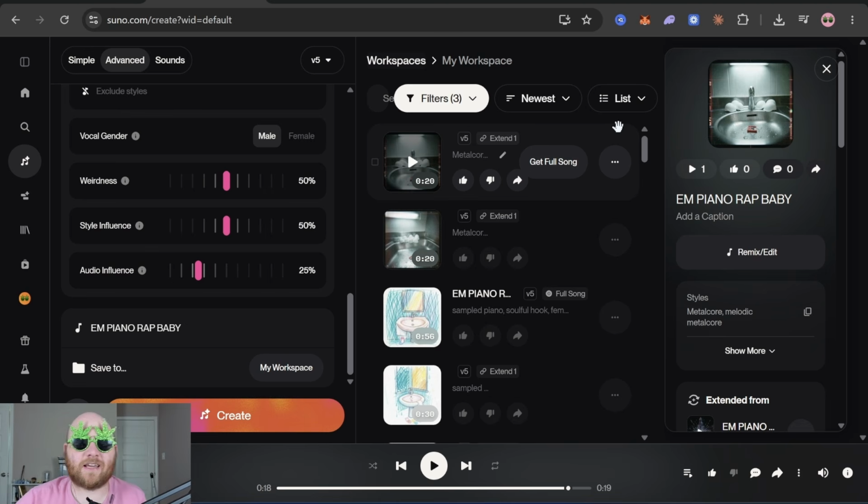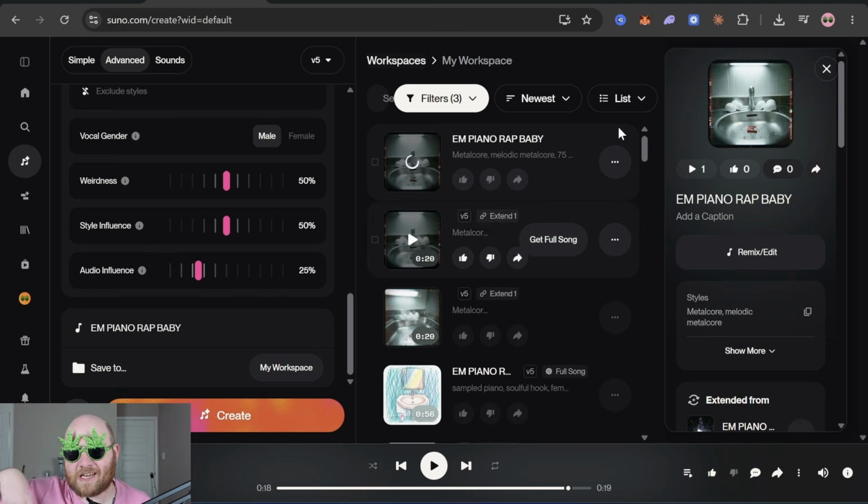The cool thing is, it completely changed up the instrumentation and the entire genre, but it kept that same melody from the piano, and it kept the whole vibe of the drums, the whole style and rhythm of the drums, even though it changed into a completely new genre.